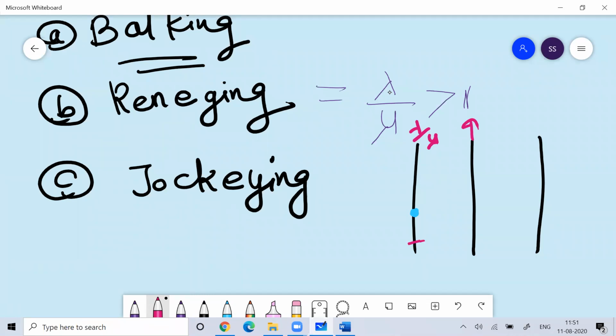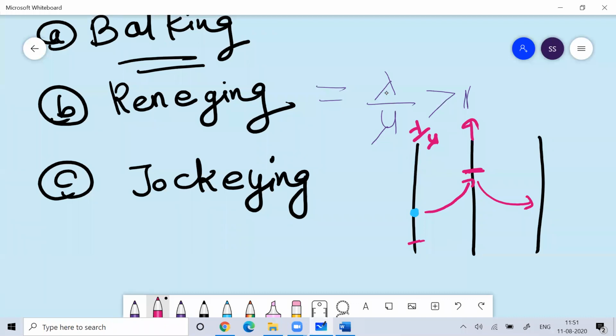But with time, you saw that the queue of this length is decreasing very fast. So what will you do? From this queue you will come to this queue, or from this queue you go to that queue. If you keep switching the queue so that you get an opportunity to receive service, that is called jockeying.